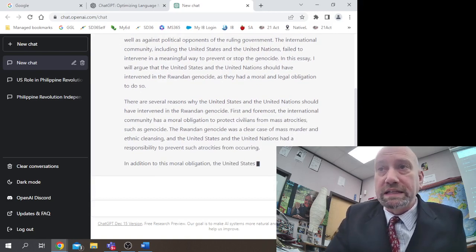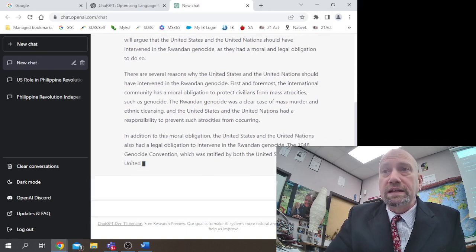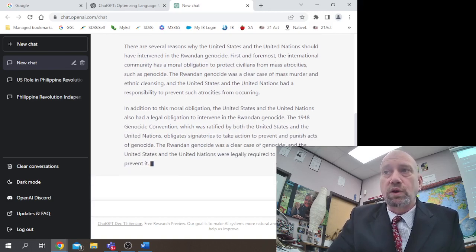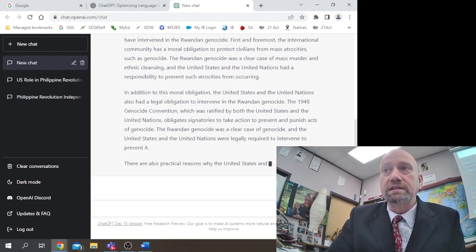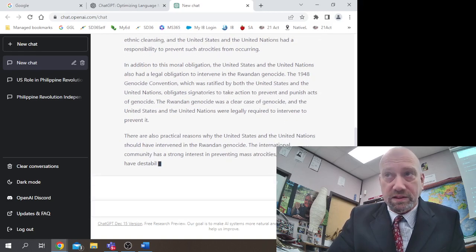There are several reasons why the United States and the United Nations should have intervened in the Rwandan genocide. First and foremost, the international community has a moral obligation to protect civilians from mass atrocities, such as genocide. The Rwandan genocide was a clear case of mass murder and ethnic cleansing. The United States and the United Nations had a responsibility to prevent such atrocities from occurring.